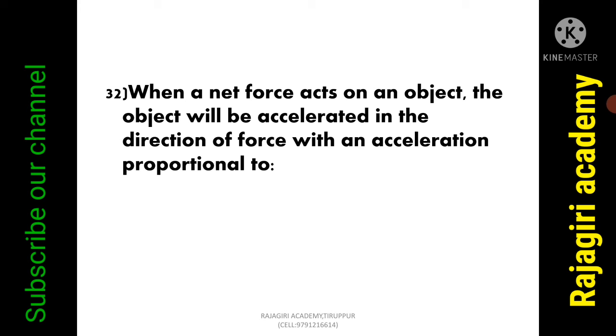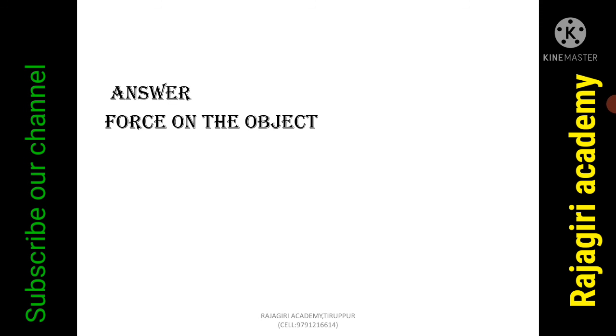When a net force acts on an object, the object will be accelerated in the direction of force with the acceleration proportional to the force on the object.